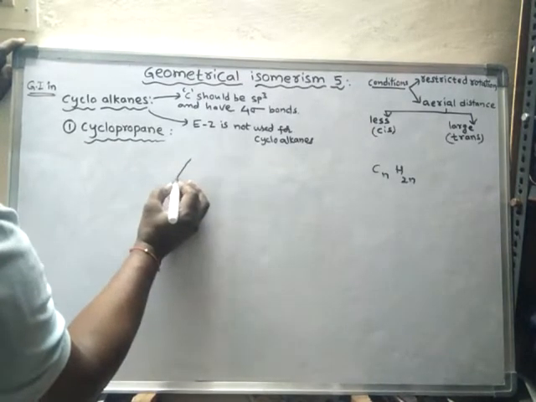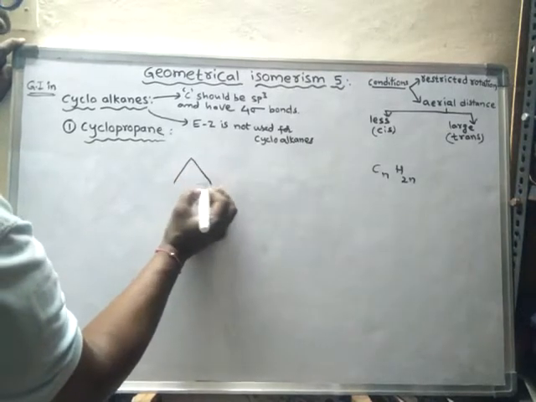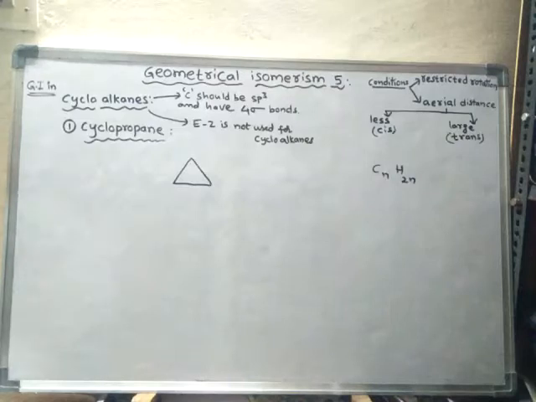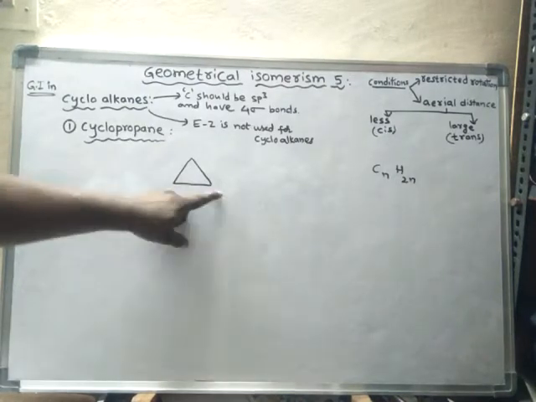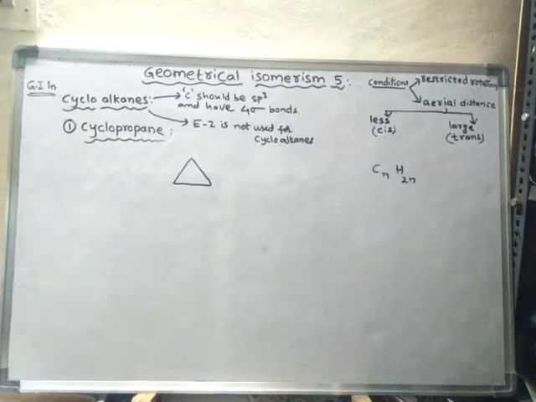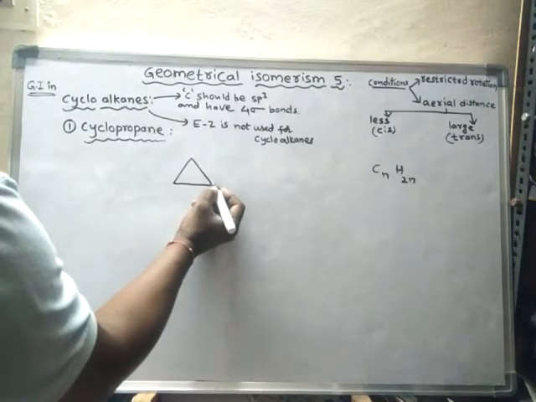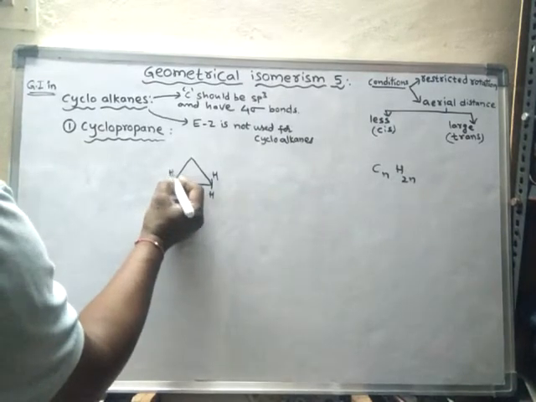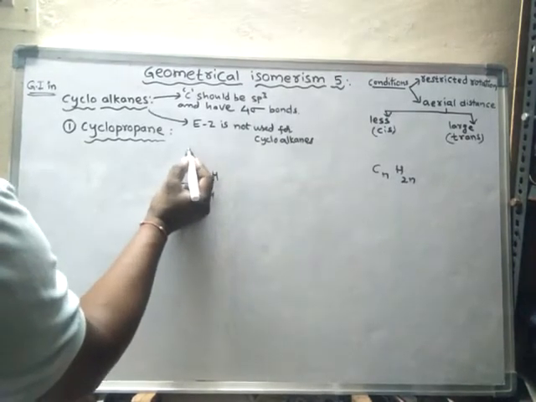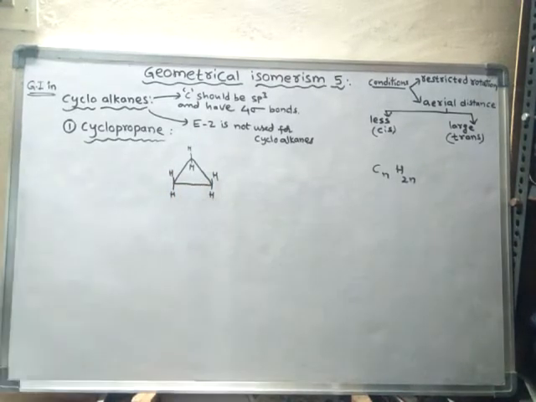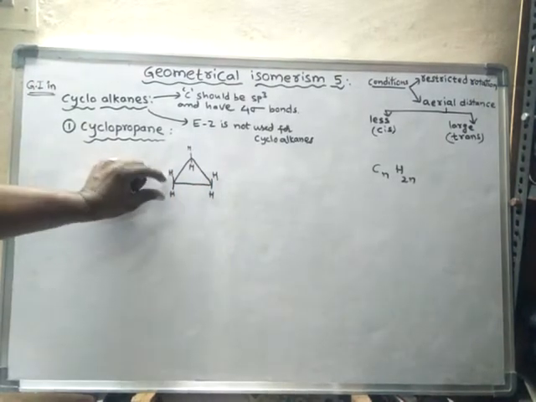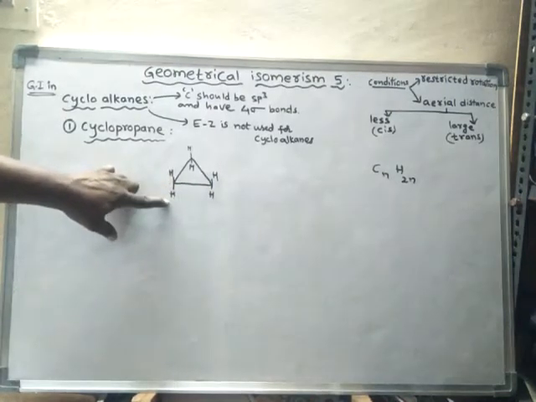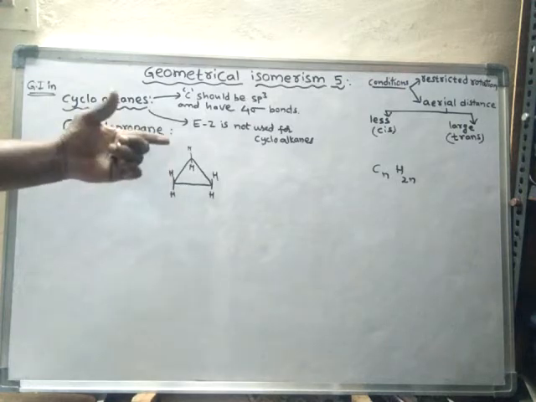Look here. I am drawing the skeleton structure of cyclopropane. Every carbon has 2 hydrogens. Actually, one hydrogen will be towards the observer and another hydrogen will be away from the observer.